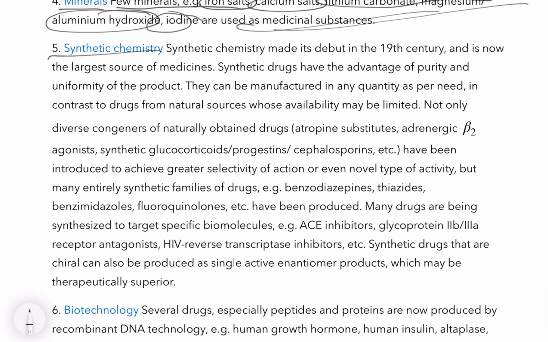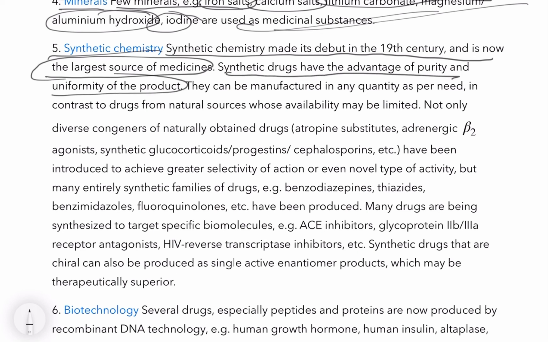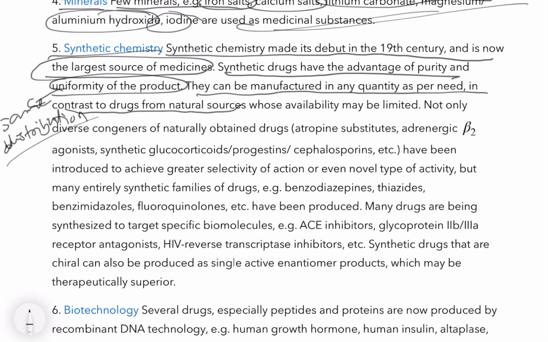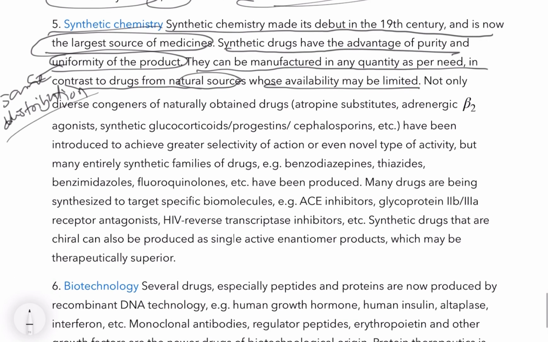Then synthetic chemistry. Synthetic chemistry made its debut in the 19th century and is now the largest source of medicines. Synthetic drugs have the advantage of purity and uniformity. Uniformity means similar distribution. They can be manufactured in any quantity as per need, in contrast to drugs from natural sources whose availability may be limited. So if there is a shortage in the natural source, you can make it synthetically, like insulin is made.